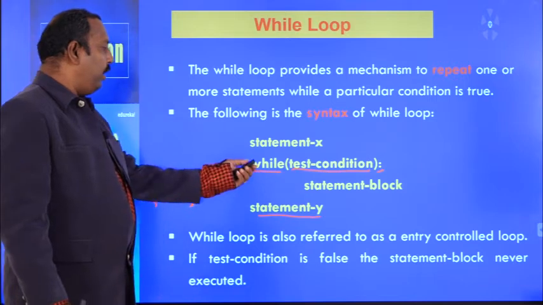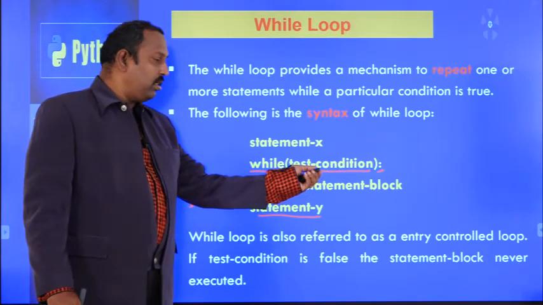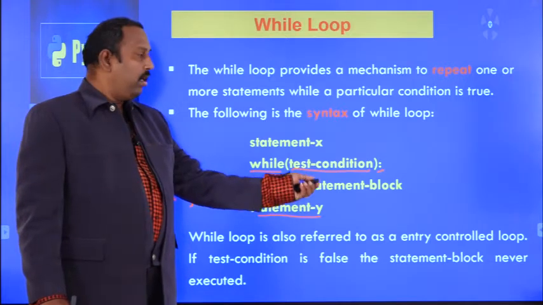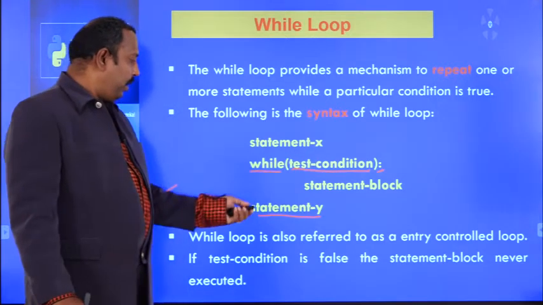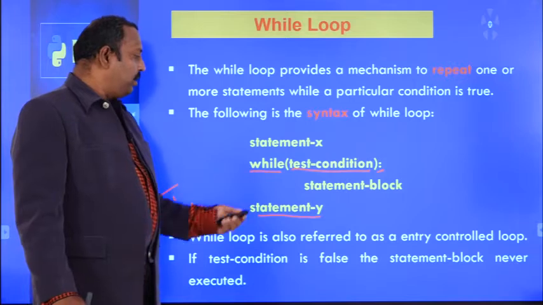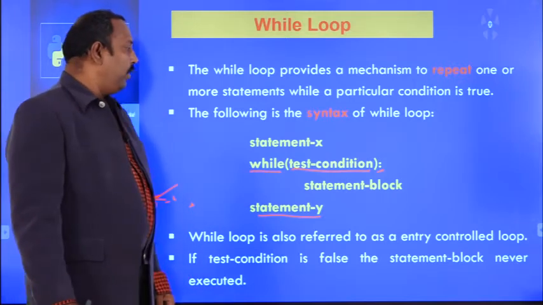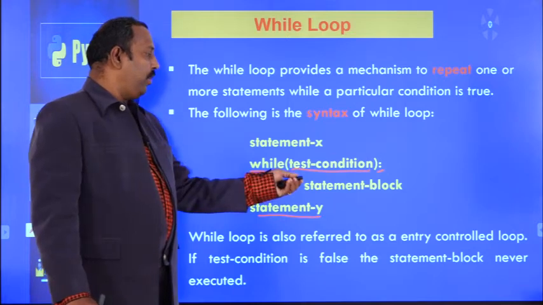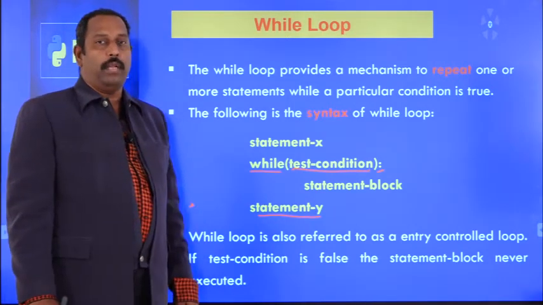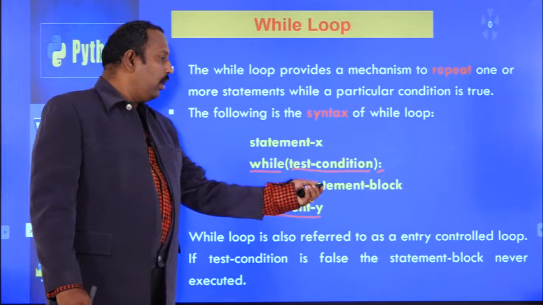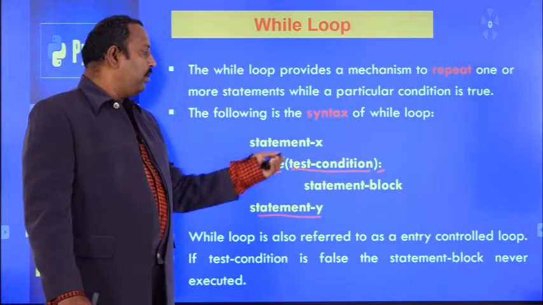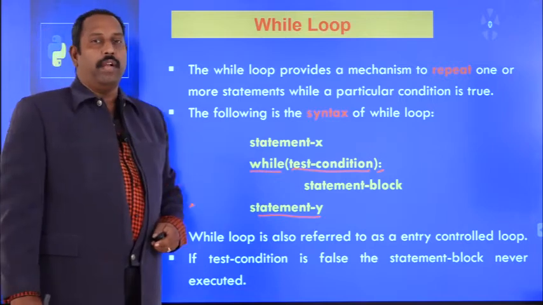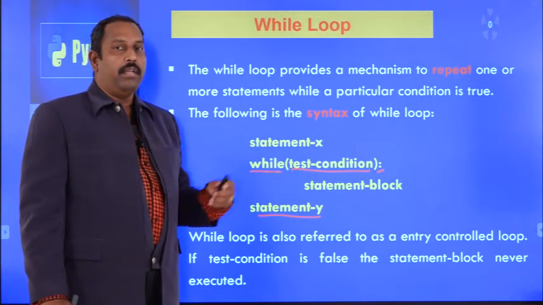How is it going to be evaluated? First it will test the test condition. If the test condition is true, then the statement block will be executed. If the condition is false, simply come out of the while loop and statement Y will be executed. Here we have to update the loop variable, because the test condition is checked through the loop variable. If the loop variable is not incremented or decremented, then the condition will not be satisfied and the loop may go into an infinite loop. That's why it is called an indefinite loop.